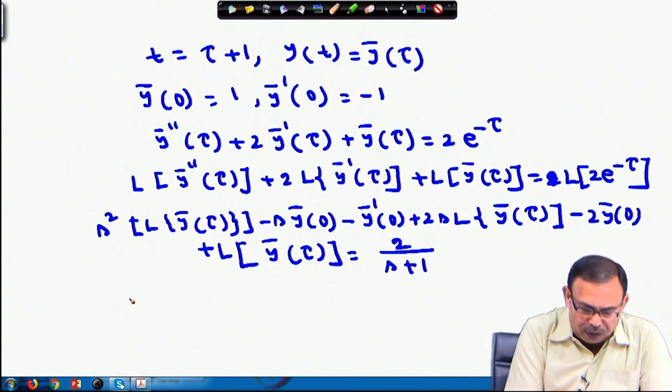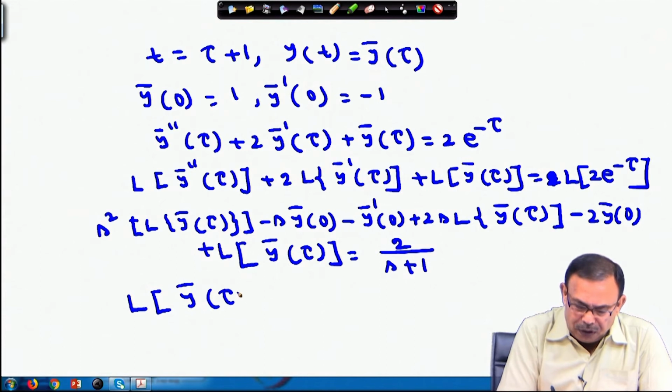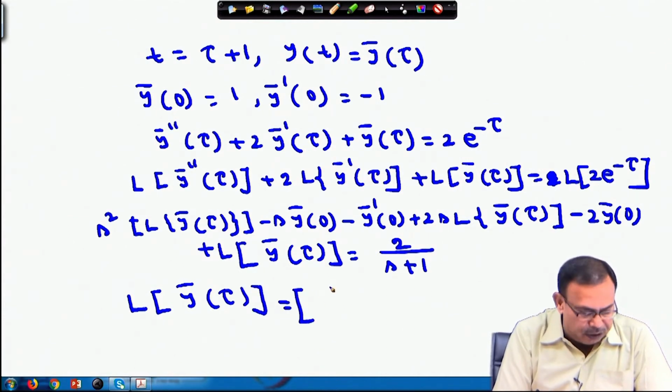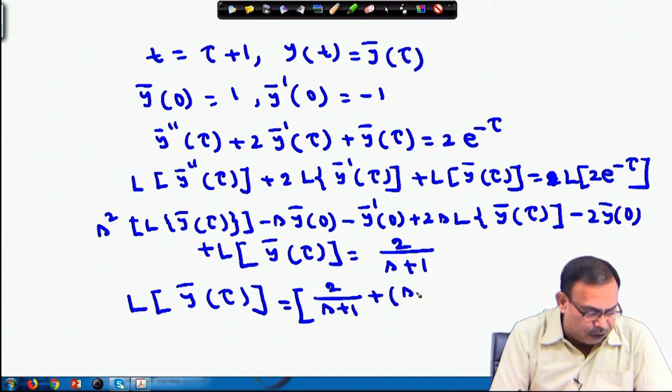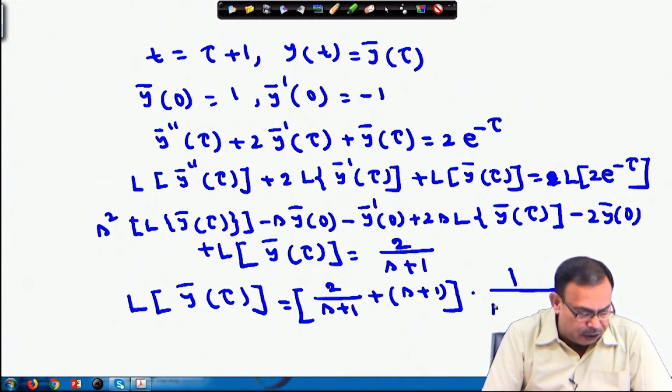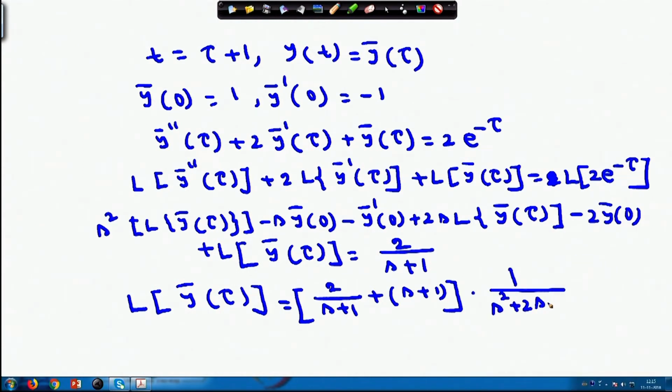Laplace transform of y bar tau, I am just skipping this here, you will obtain something like this: 2 by s plus 1 plus s plus 1 into 1 by s square plus twice s plus 1. You will obtain this thing.